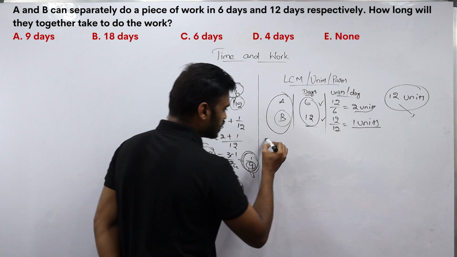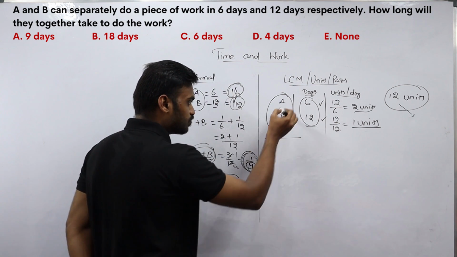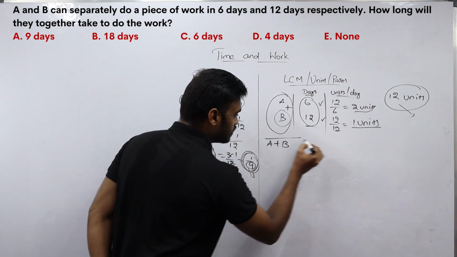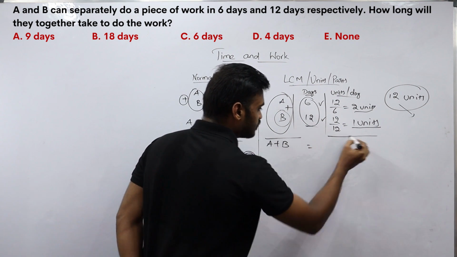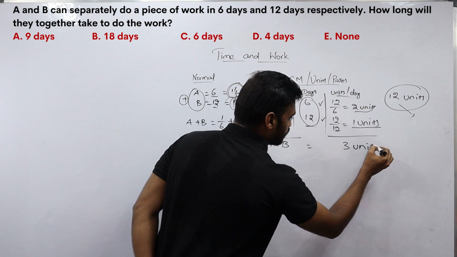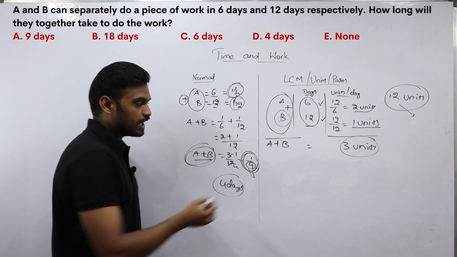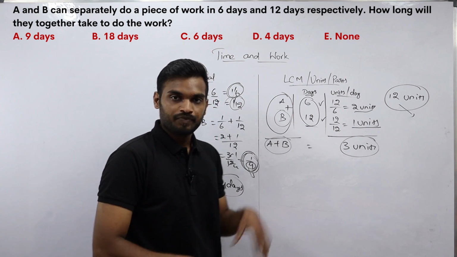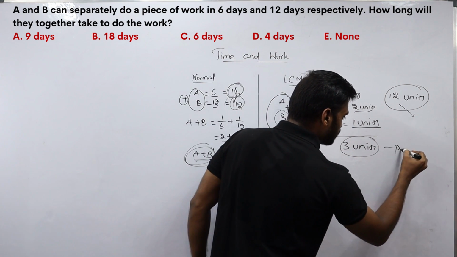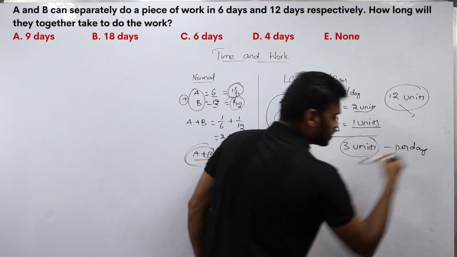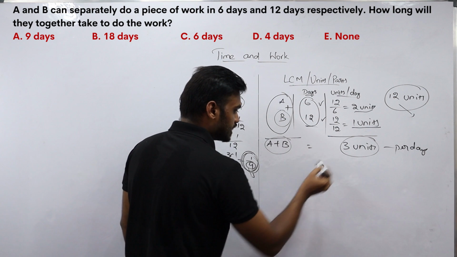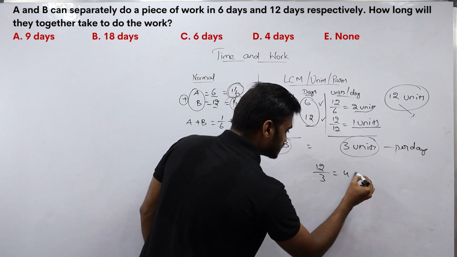Here both are combining, so we need to add both the efficiencies of A and B. So we get A plus B equal to 2 units plus 1 unit, that is 3 units of work. If both A and B combine and work together, they will complete 3 units of work per day. Then to complete the total work, that is 12 units of work, they take 12 by 3, that is 4 days.